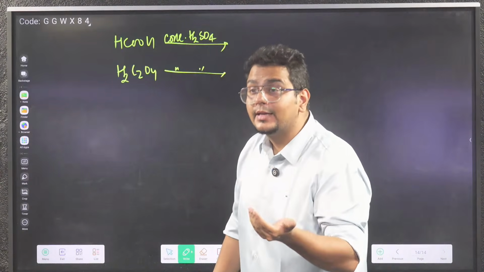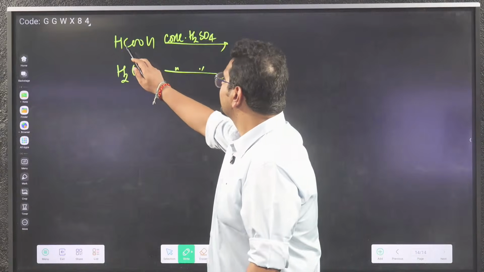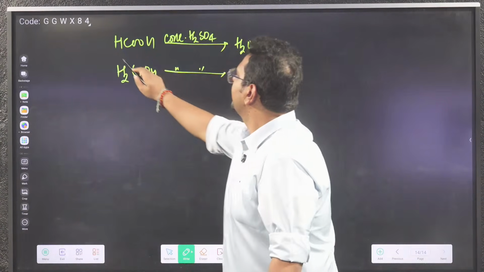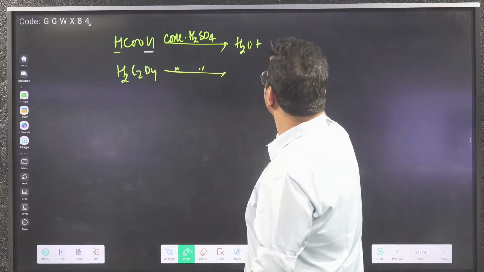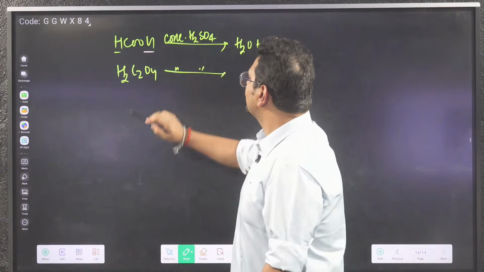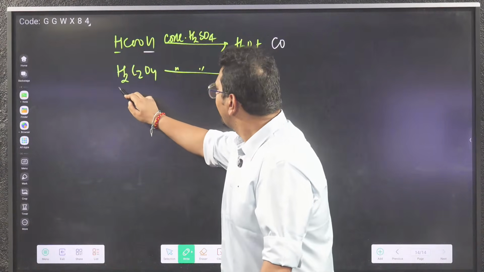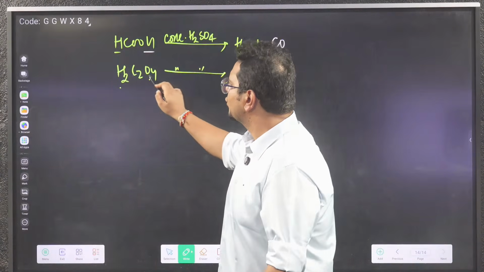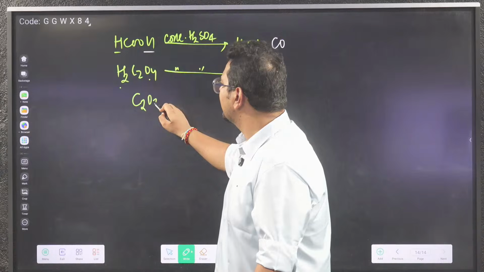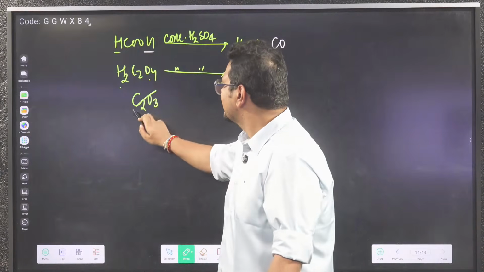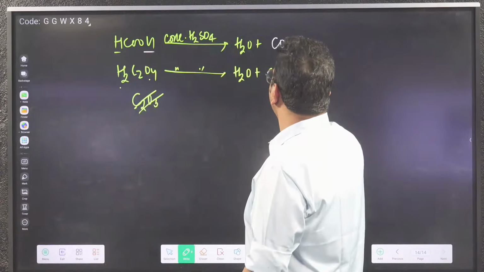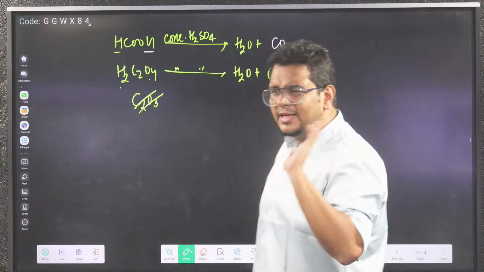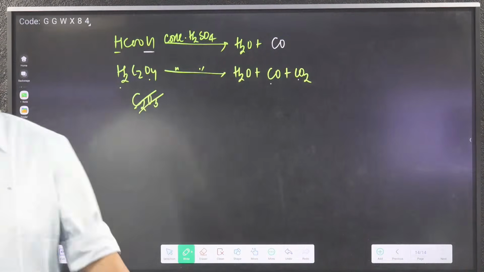It's a dehydrating agent. So when you take concentrated sulfuric acid, HOH, water will go. And when you remove HOH, what is left? From HCOOH, H2O will go and CO is left. From H2C2O4, H2O will go, and once you remove H2O, you are left with C2O3. Such an oxide does not exist, so it should be a mixture of CO plus CO2. That is why C2O3. These two reactions you should know, then only that question will come.